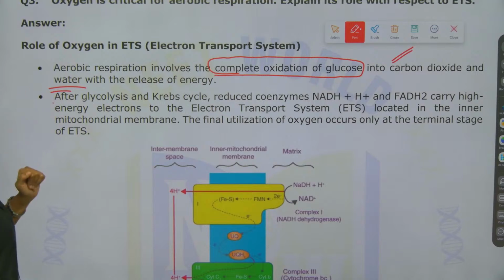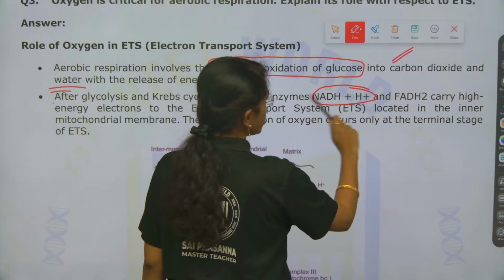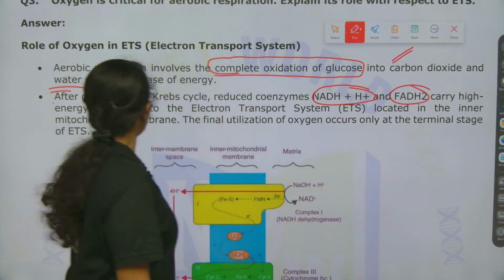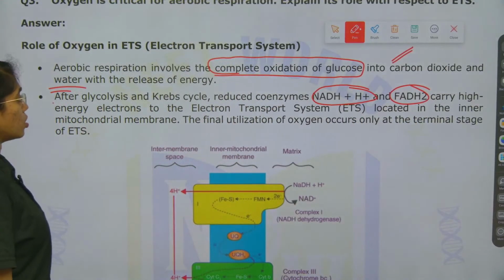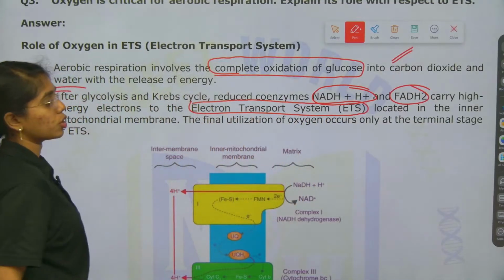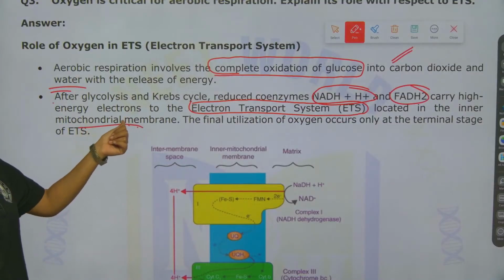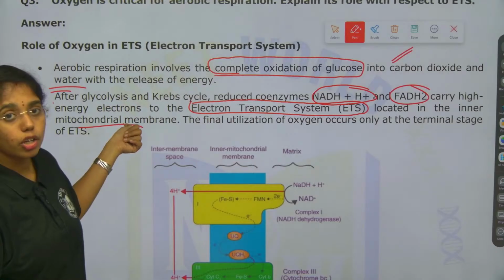Next, after glycolysis and Krebs cycle, the reduced coenzymes NADH plus H plus and FADH2 will carry high energy electrons to ETS, electron transport system or electron transport chain. These are located in the inner mitochondrial membrane. This point you will learn in cell biology also.